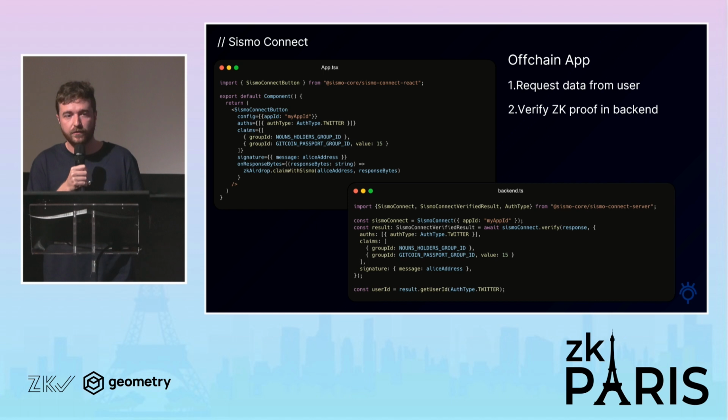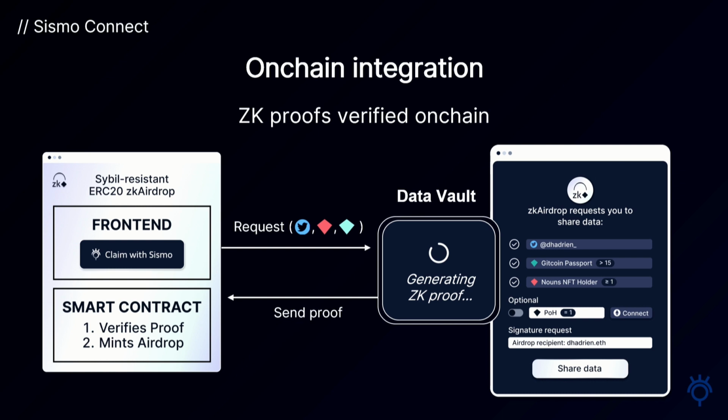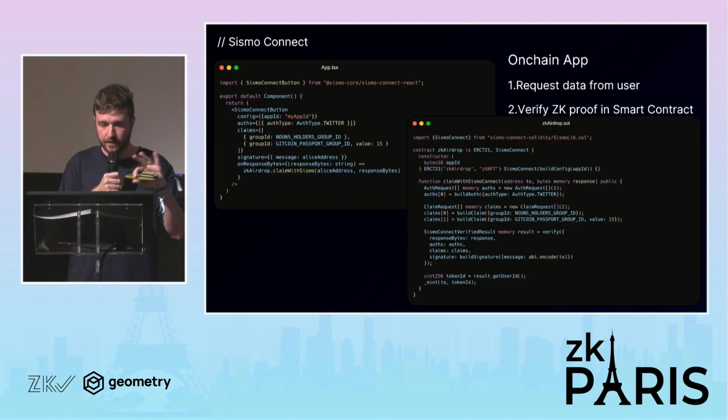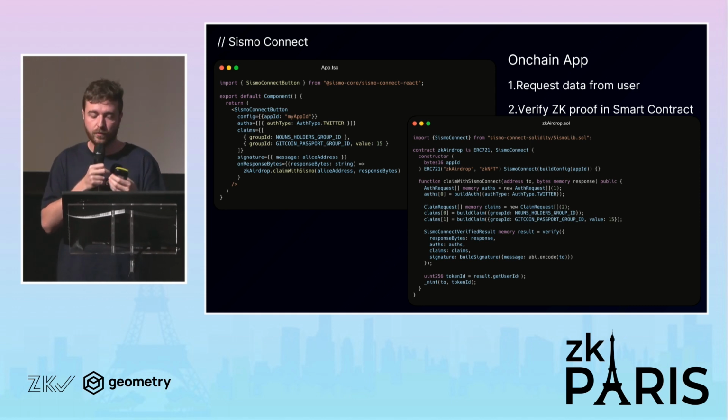So here you can see the code is very simple. You just have a button where you declare the different authentications you want, the claims you want to do, so proof of group membership. And the corresponding backend, here a TypeScript backend, to verify the proof. So now you can do exactly the same flow, but on chain. It will be very similar. The button will be exactly the same, but in your contract, you will have Solidity, and you will use a DevX like this one to verify your zero knowledge proof, and then do operations with the result of the verified proof.